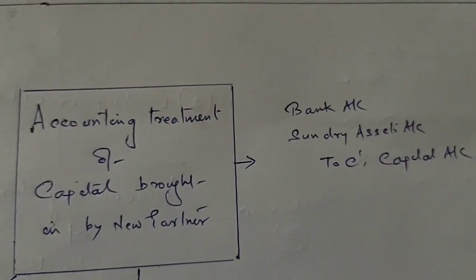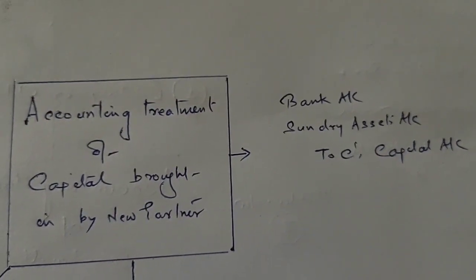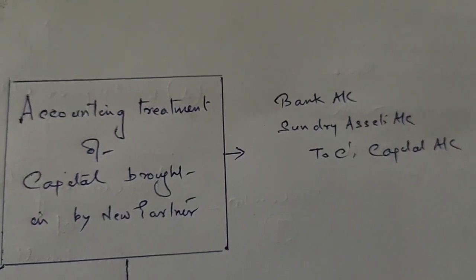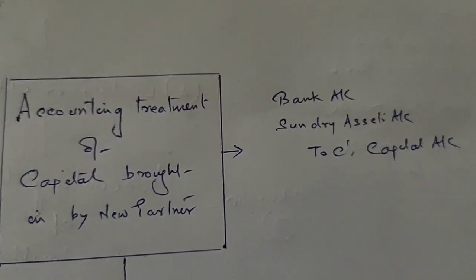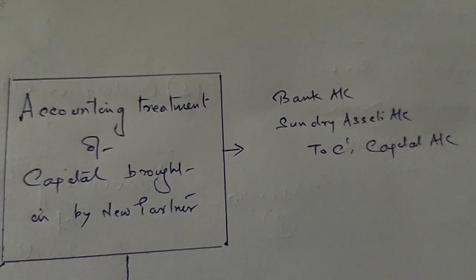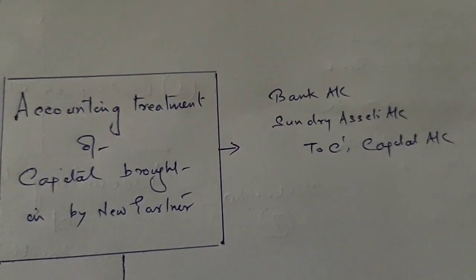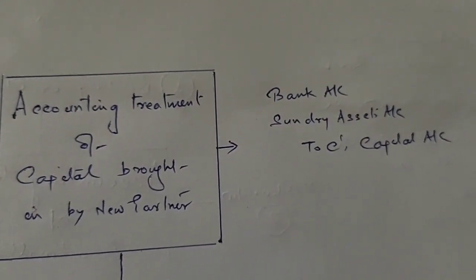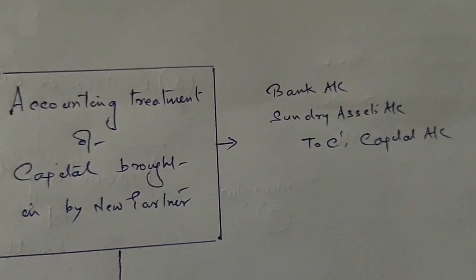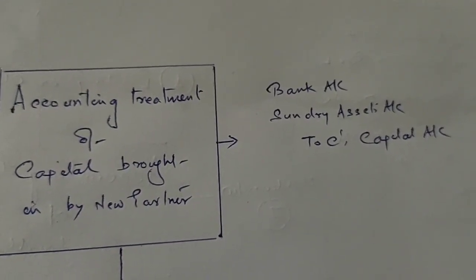As we know, the new partner, once he becomes a partner of the firm, will get a right in the assets of the firm. Certainly, the old partners cannot allow him to become the owner of the assets of the firm without getting some payment. For this, the new partner pays capital to the firm. The new partner can bring capital in the form of cash, in the form of assets, or a mix of both. So the entry will be bank account debited, sundry assets account debited, to capital account.